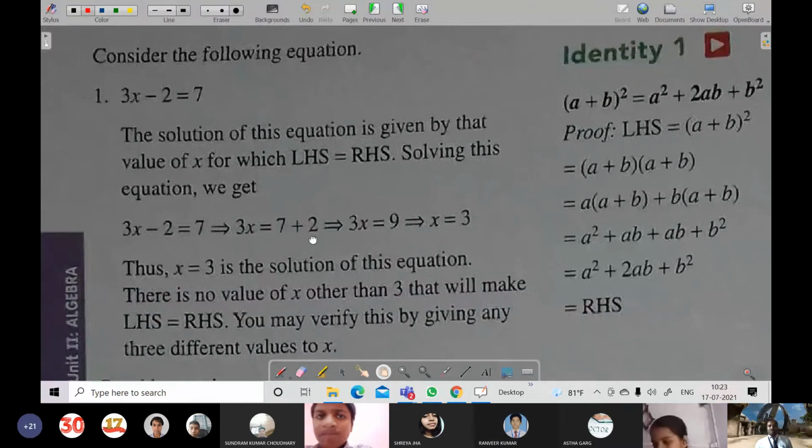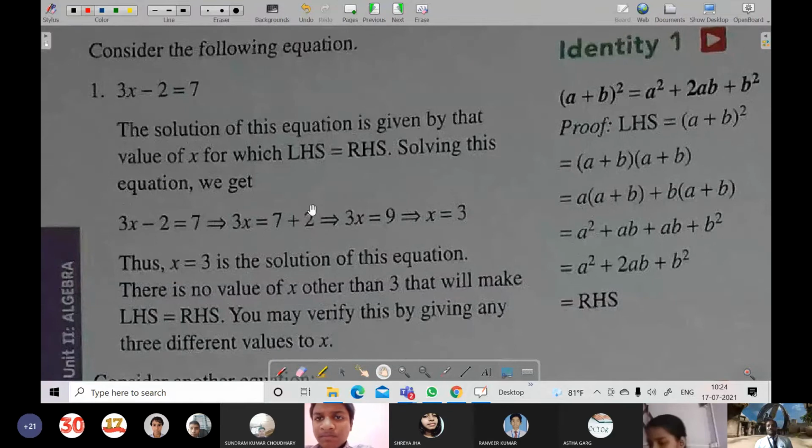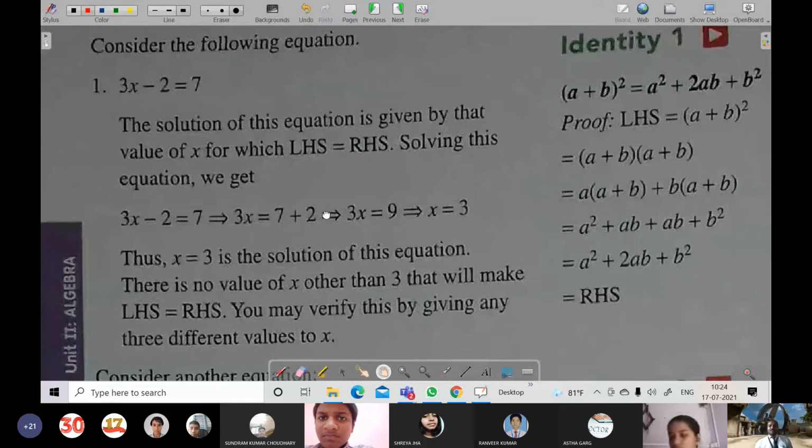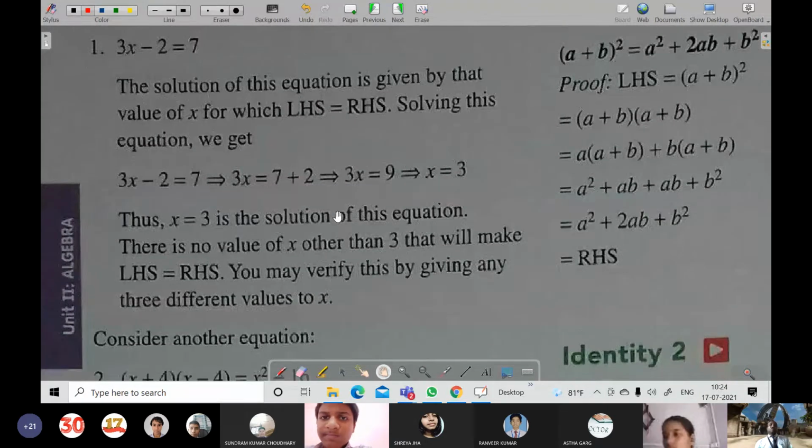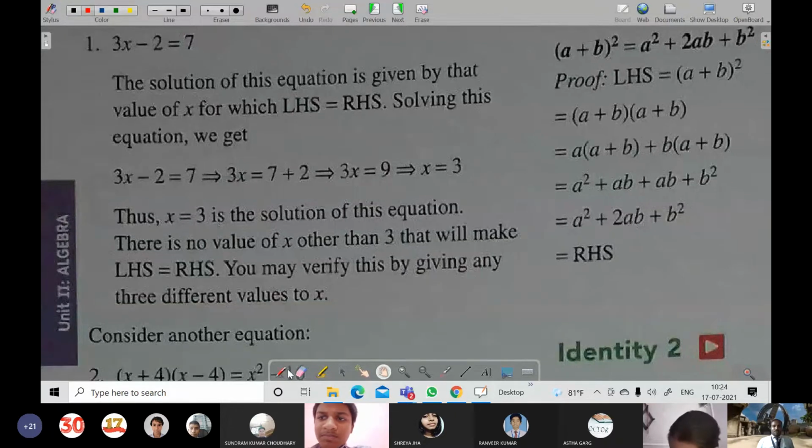I had taught this in class 6 also, and there were equations there, solving equations. Of course, in an equation, if anything goes from one side to another side, then its sign becomes opposite. There are two sides, one left hand side and one right hand side. Plus becomes minus, minus becomes plus, multiply will change into divide, divide will change into multiply. And both sides are separated with the sign of is equal to, which has been shown over here.